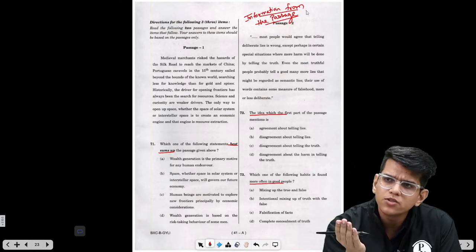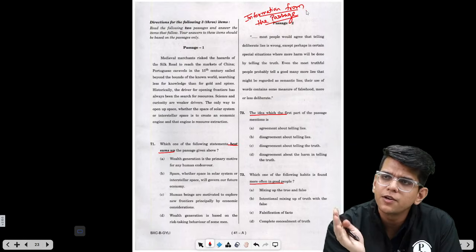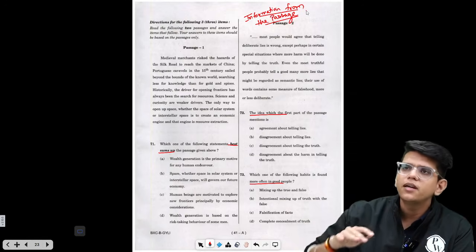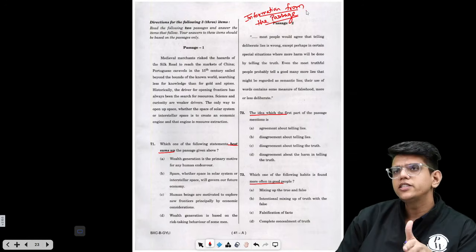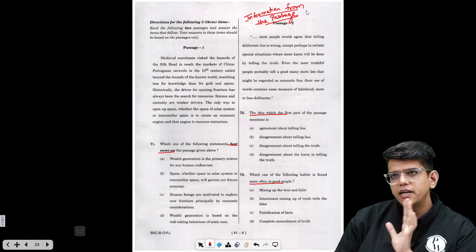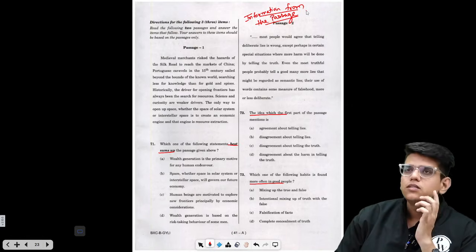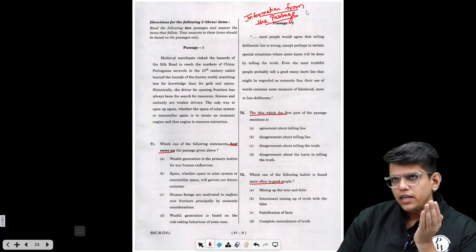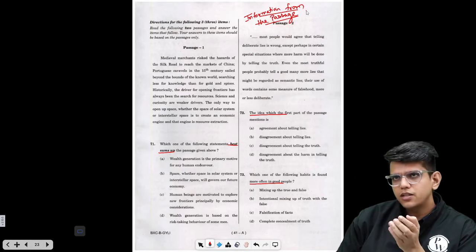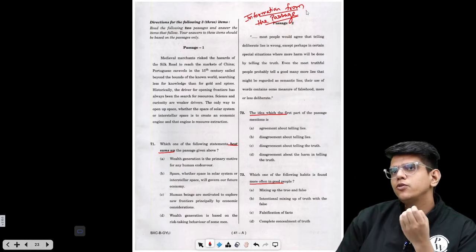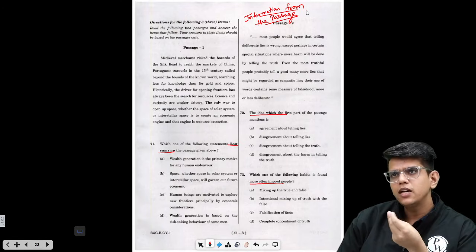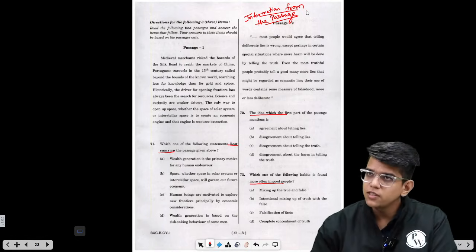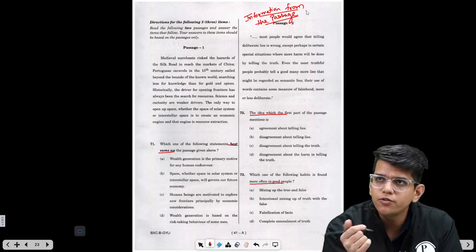Okay, it's almost 1:35, 1 hour 35 minutes. We are almost at the end where we have seen the complete paper. Now after these three questions, we will be left with almost 30 minutes. Now what you do is go again, right? Try to find easy questions from inference and assumption and attempt those, or you find that you have left questions from reasoning and quant which you can solve, you can attempt those now, right? So let's first solve these three questions and then we will see what we need to do.